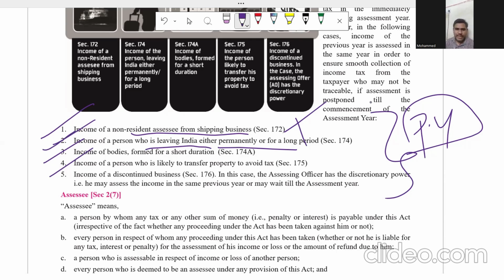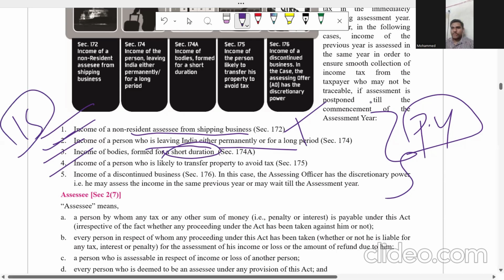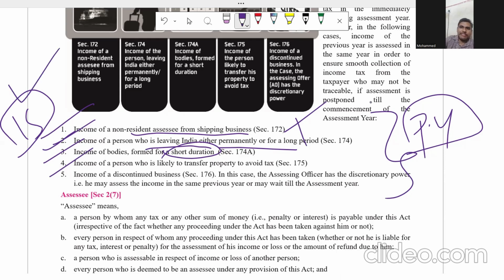Next, third point is income of bodies formed for short duration. Formed for short duration means, for example, one festival comes, Ganesh Chaturthi. The festival is around a period of 15 days or some days. It is a body formed for short duration. For example, a group of 10 people has come together to celebrate the Ganesh Chaturthi festival very grandly, and they have collected the money.